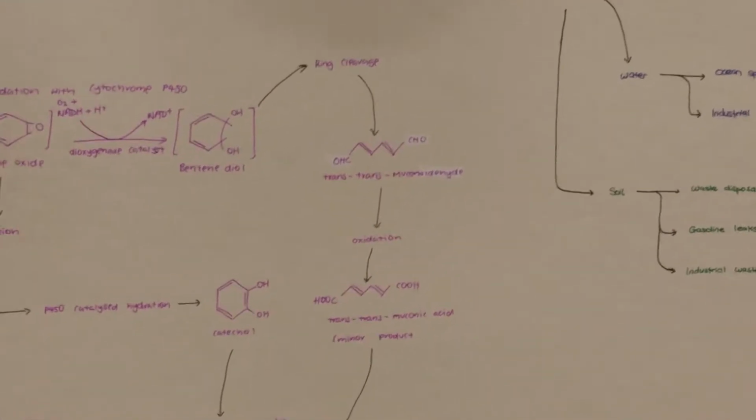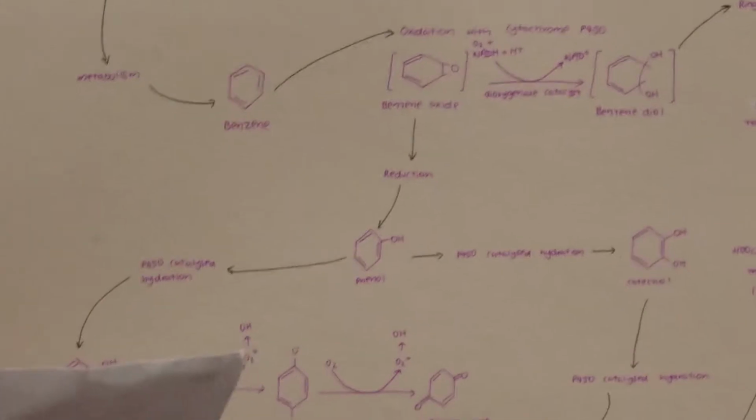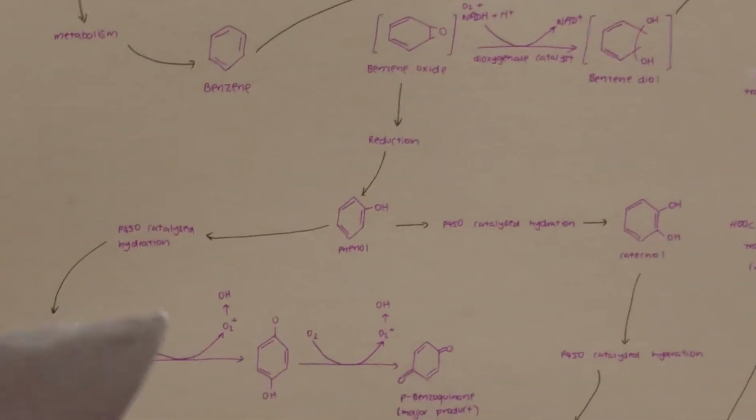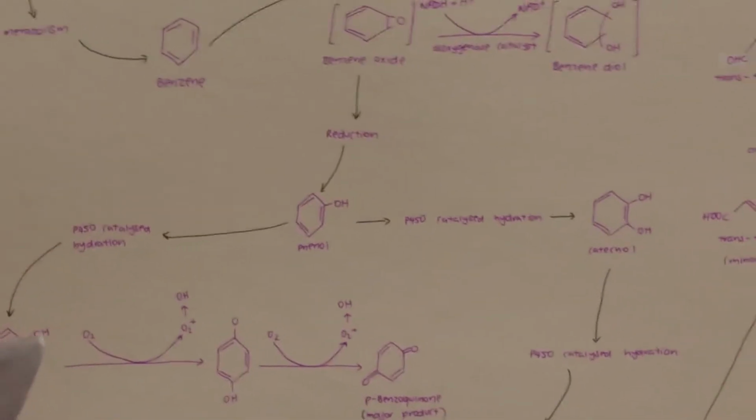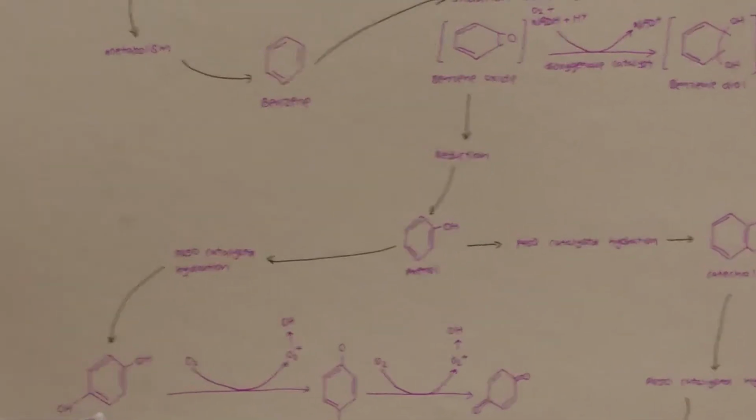Besides the formation of benzene diol, the benzene oxide could also be reduced to form phenol. This phenol then undergoes two different pathways of reaction to form two major products. Firstly, the formation of benzoquinone will be discussed. The phenol undergoes a hydration catalyzed by cytochrome P450 to form quinol.